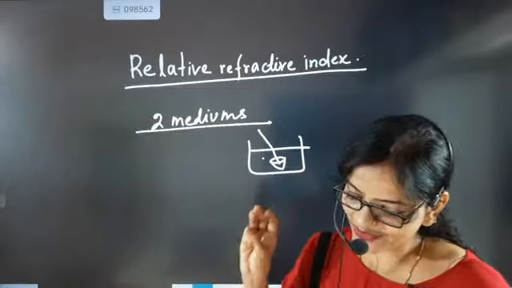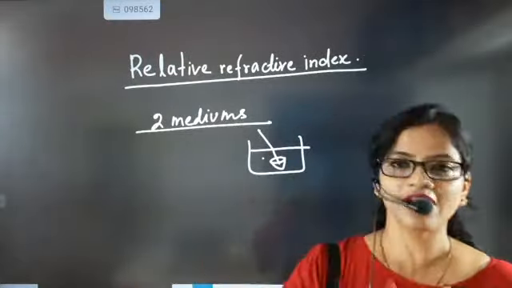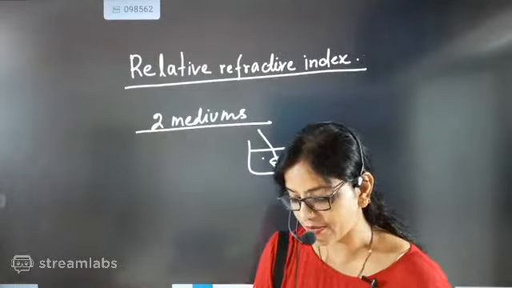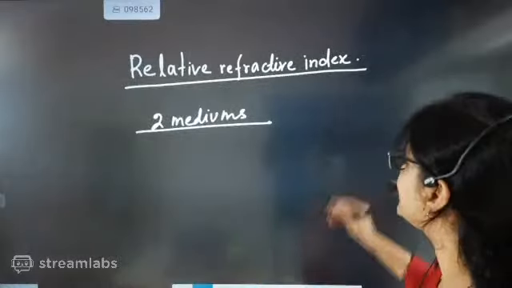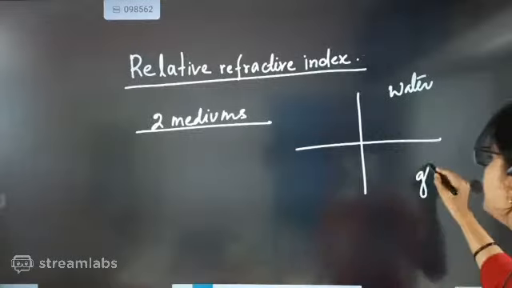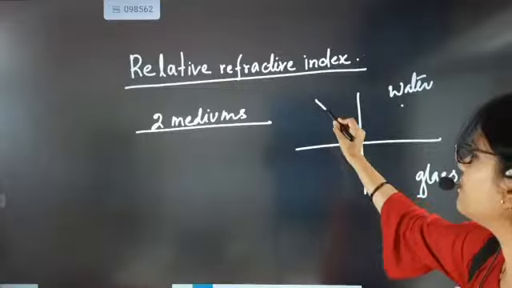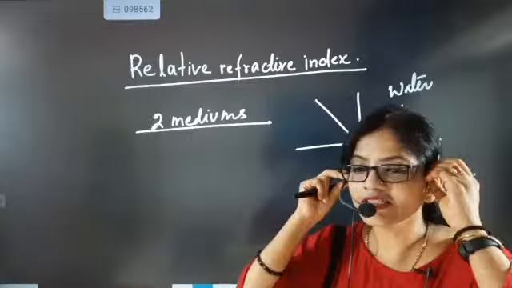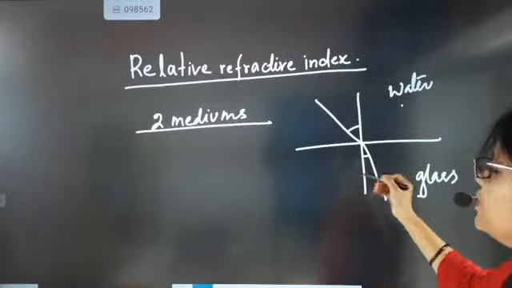Okay Mustafa, relative refractive index. Air is absent here, beta. That's why it is called relative refractive index. Again and again I am repeating, beta, relative refractive index. Now understand this part. If the light is traveling from water, the first medium is water and the second medium is glass. Then what will happen? The light will bend towards the normal. The reason is that glass is optically denser than water, so the bending will be towards the normal.